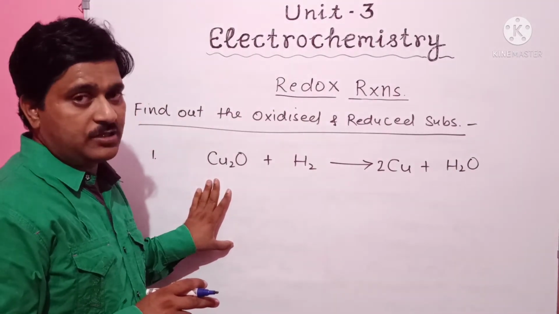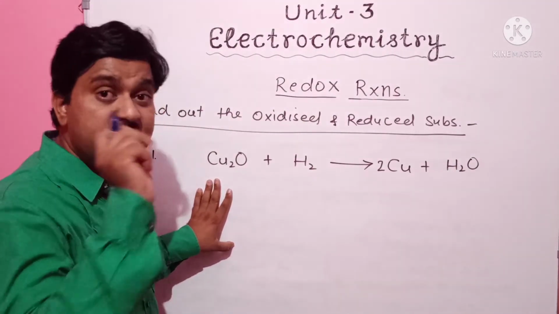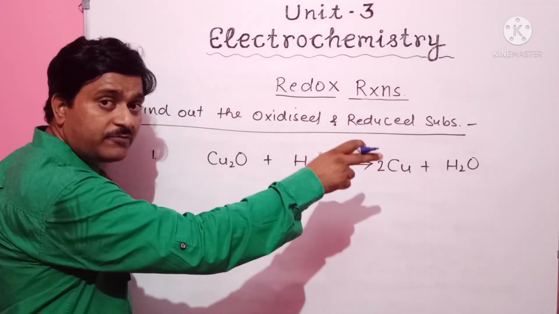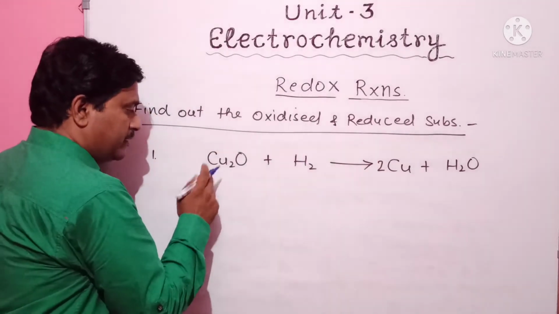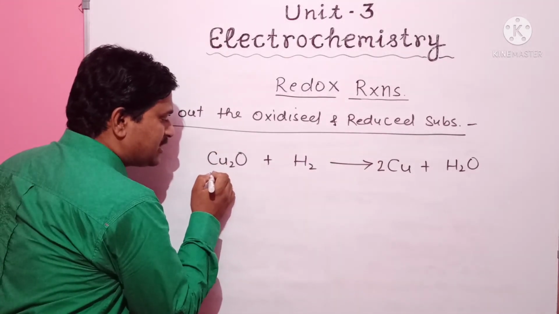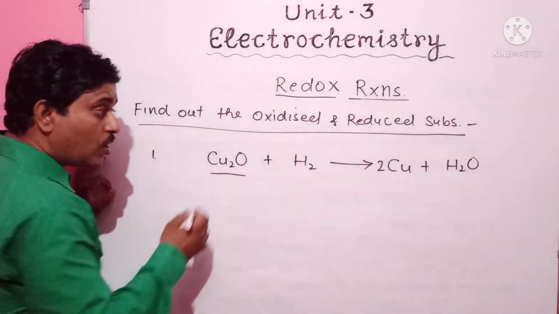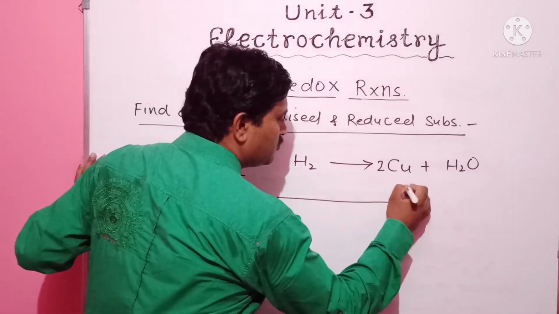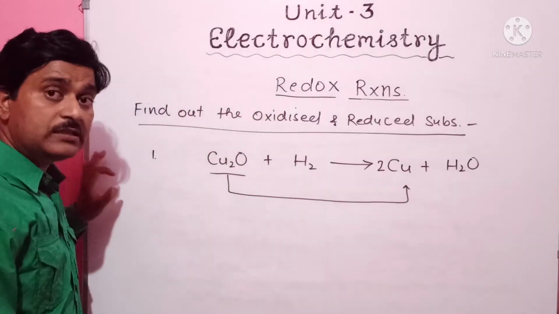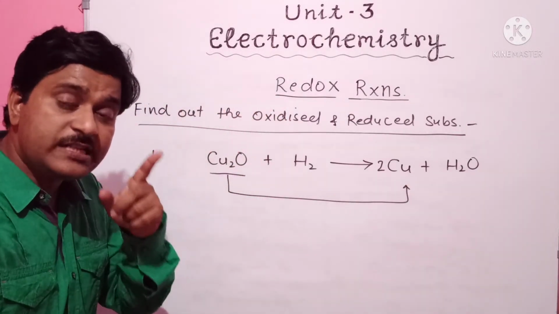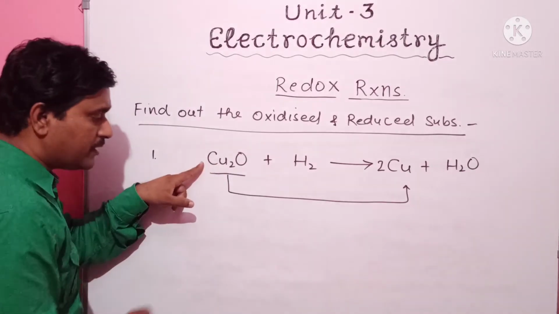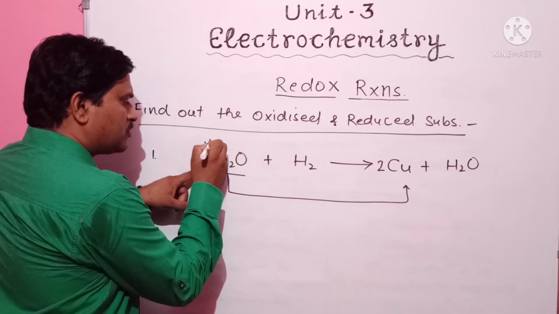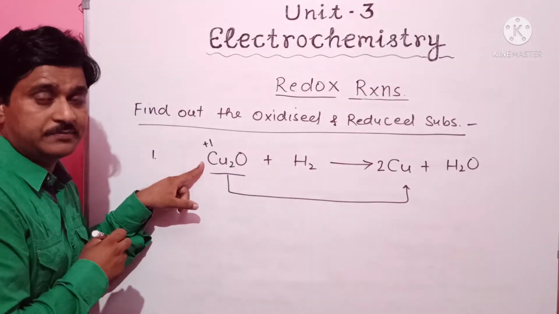After balancing the reaction, we have to find out the oxidation number of each reactant and the product formed by them. Here, the first reactant is cuprous oxide, Cu2O. Here it changes into Cu, copper. What will be the oxidation number of copper in cuprous oxide? The oxidation number of copper in cuprous oxide is +1.